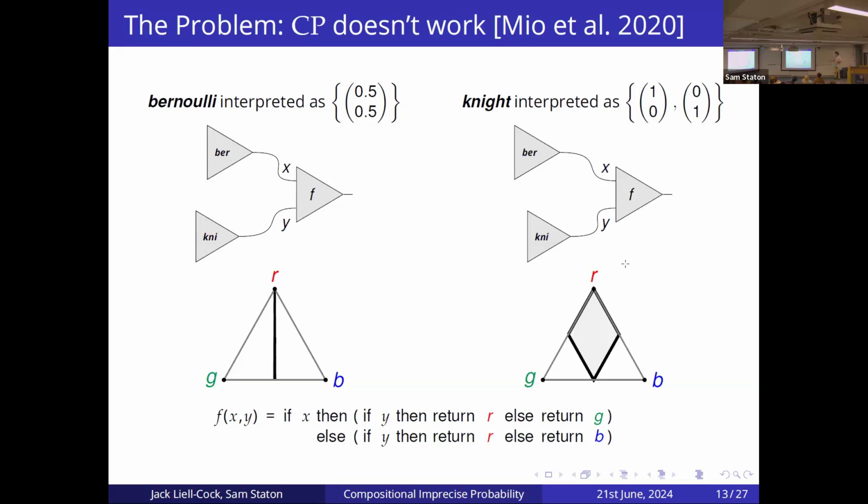But the main point is we can interpret these two commands, Bernoulli and Knight, in a programming language by modeling a programming language with this monad. But the issue is that it's no longer commutative. So we have this program down here, which just takes two Booleans and does some logic on them. And we can see that if we run the Knightian choice first and pass it into Y, and then the Bernoulli choice and pass it into X, and interpret that with the convex power set monad, that will give a different convex set to the one if we run the Bernoulli command first and the Knightian command second. So yeah, we don't have a fully compositional account via this monad.